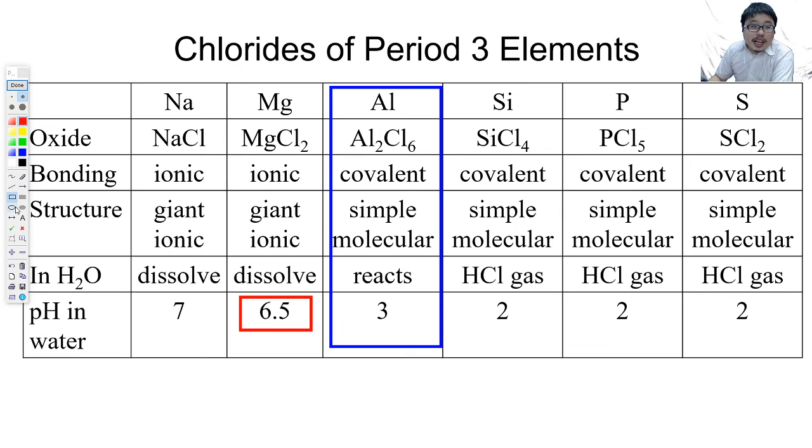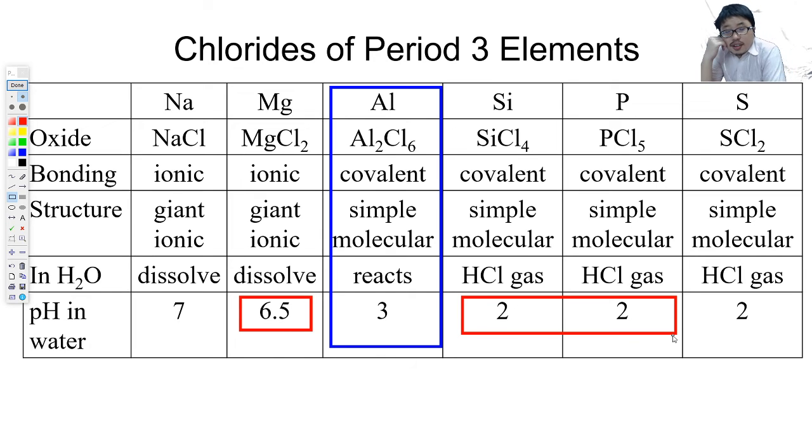It will definitely become an acidic solution. So silicon tetrachloride and PCl5 will definitely react with water. Notice, reacts, not dissolves, reacts, because you're changing the chemical compound.